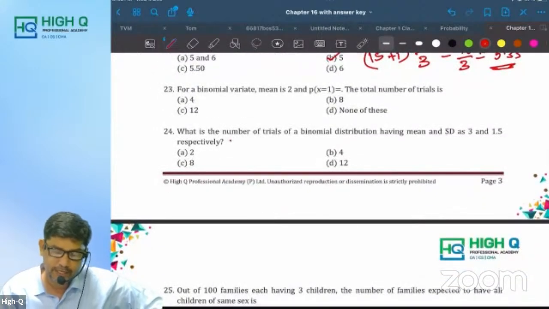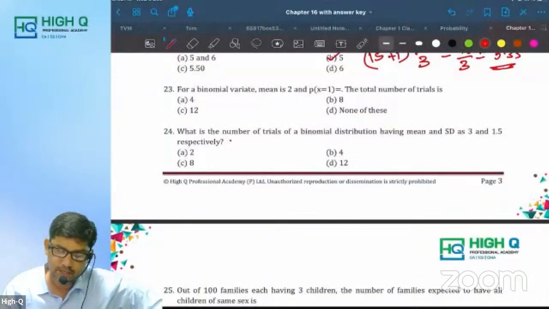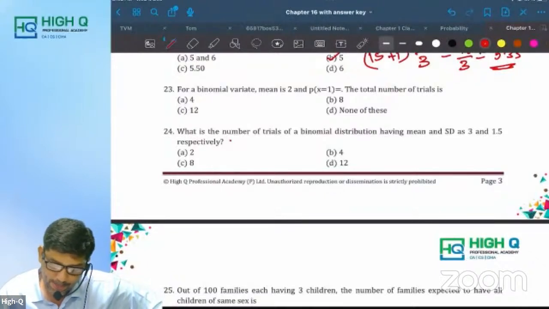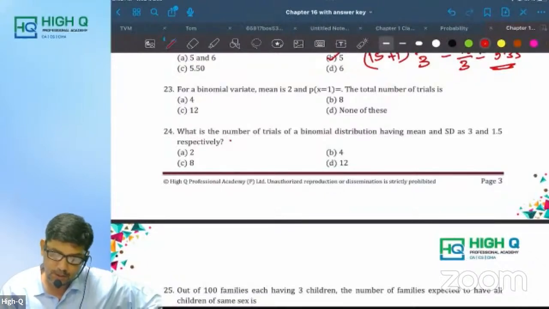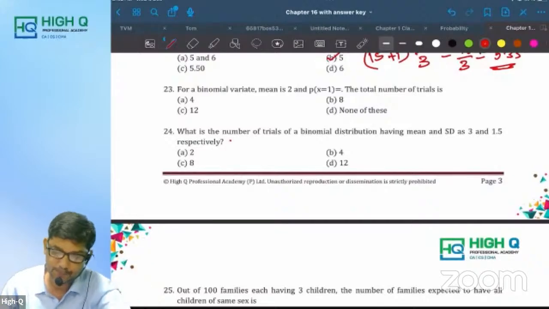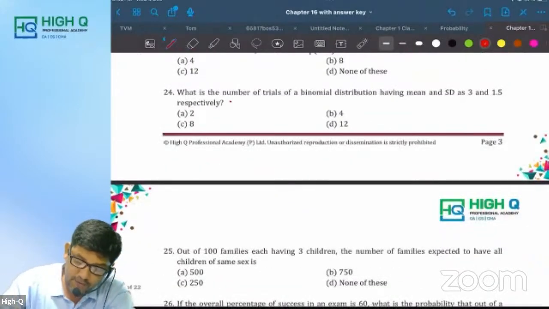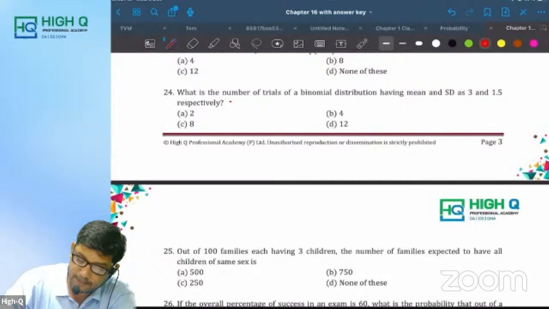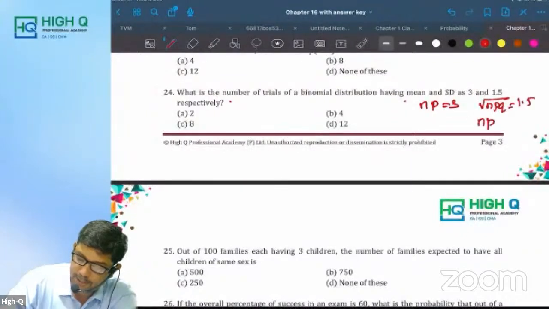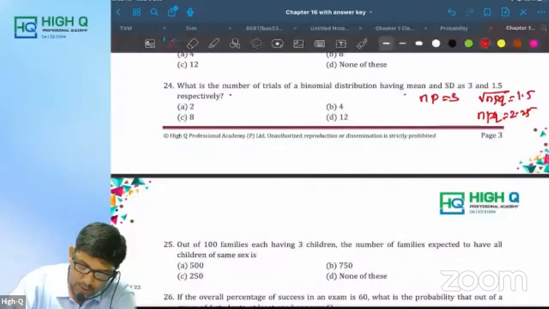For a binomial variate, mean is 2, P of x, okay. I think there is something missing. Okay. Now look at this. What is the number of trials of a binomial distribution having mean 3? Standard deviation, root of NPQ, is equal to 1.5. So can you tell me what NPQ is equal to? 2.25. They ask you to find out number of trials.